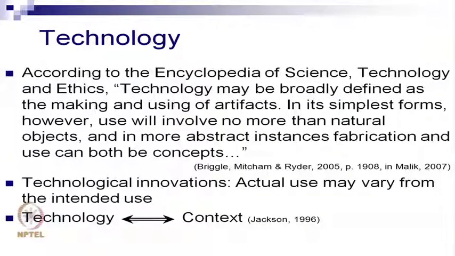Many philosophers, including one I've referred to quite a bit, Martin Heidegger, said that you design a technology for your use, but eventually it ends up consuming you, because you have to really keep a tab on how you use technology. Technology and context: as we've already established, how we use technology depends on context. We use technology for something other than what it was intended for, and then slowly it takes over and we give a different meaning to it.